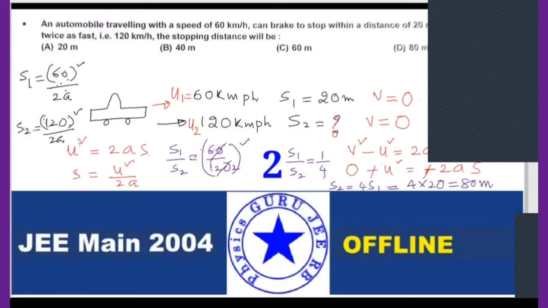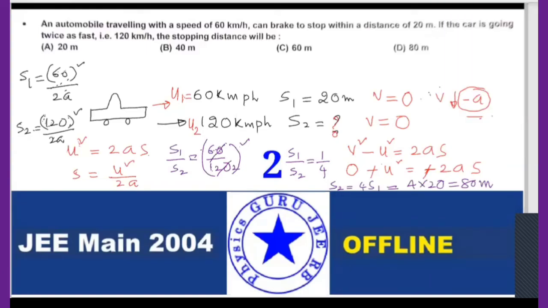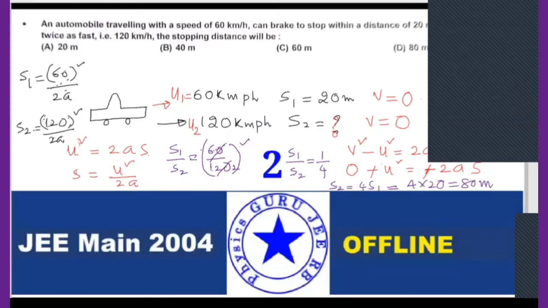Sir, can it be s2 by s1? No, s1 by s2 only. No, the stopping distance will be s2 by s1. Because we are going with first to second, first to second. Is it clear? First to second we want, because one with respect to two, first to second. Okay, right? Yeah, okay, fine.